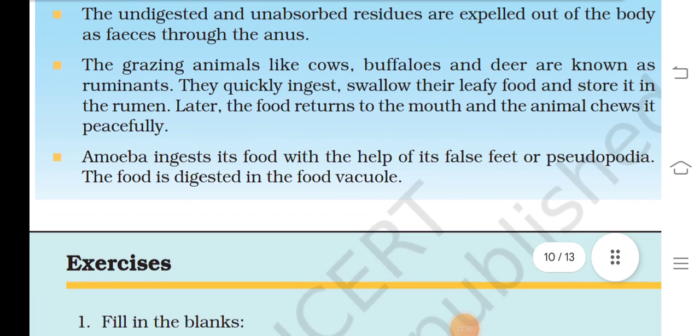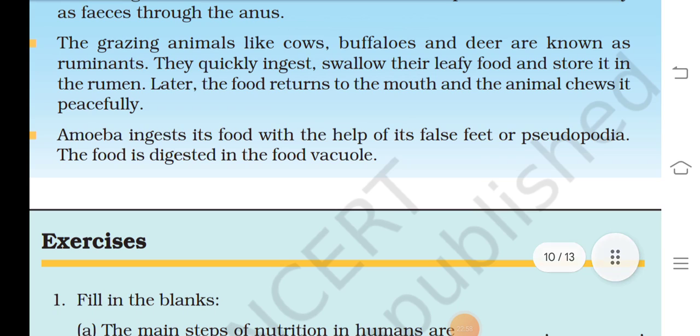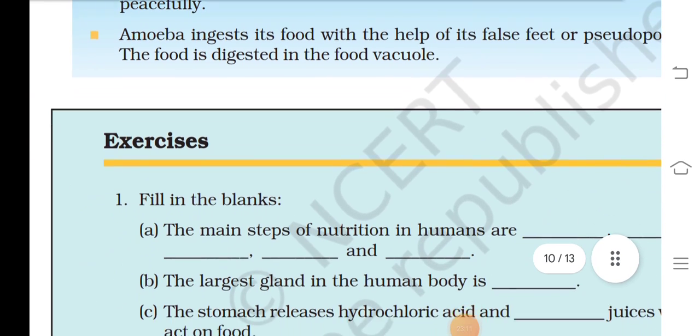The grazing animals like cows, buffaloes, and deer are known as ruminants. They quickly ingest and swallow their leafy food, store it, and eat the remains. Later, the food returns to the mouth and the animal chews it peacefully. Amoeba ingests its food with the help of its false feet, pseudopodia. The food is digested in the food vacuoles.